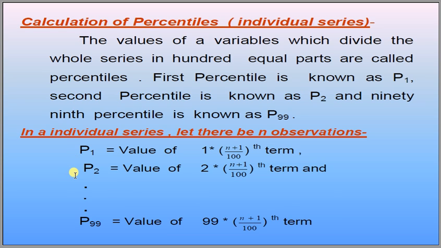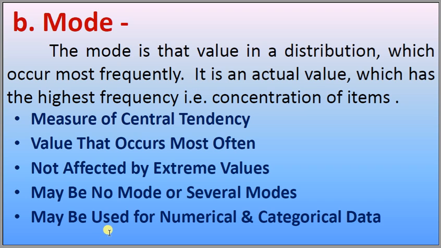Median value equals Q2, quartile 2 value is equal to D5 is equal to P50. All these values are the same: the value of P50, the value of D5, the value of Q2, and the median are the same.